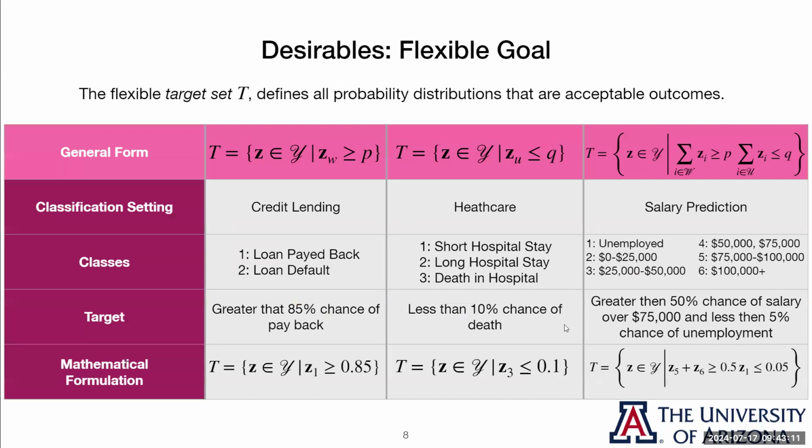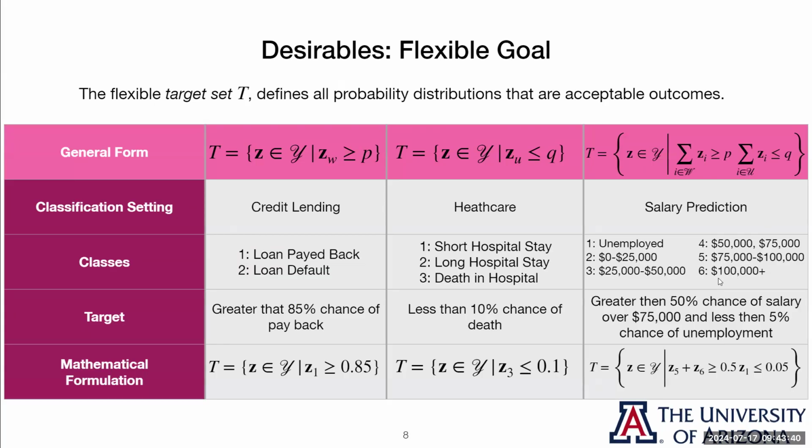Now let's talk about our goal. Our definition of goal is very flexible. It uses this target set T, which is just the set of all acceptable outcomes. Now we have a few examples here. Let's discuss the one in this last column where we're doing salary prediction, and we want somebody who wants to have a high salary in the future. So we might require that there's a 50% chance they're in these very high salary classes.